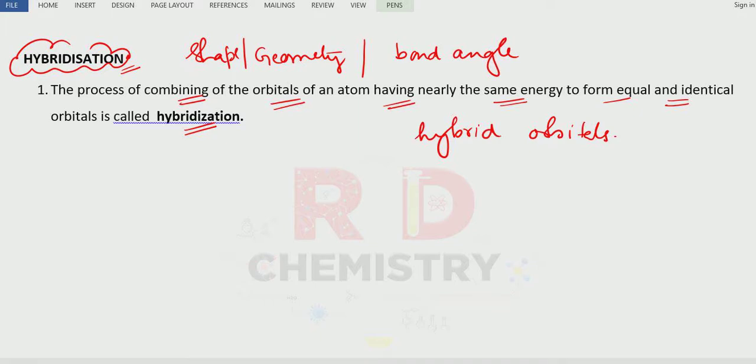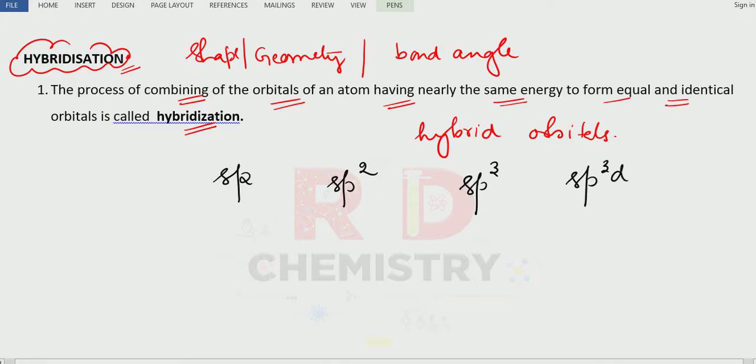There are different types of hybridization. We have sp hybridization, sp2 hybridization, sp3 hybridization, sp3d hybridization, sp3d2 hybridization, and so on. What do we mean by sp hybridization? One s orbital and one p orbital combined. sp2 means one s orbital, one p orbital, and one more p orbital.